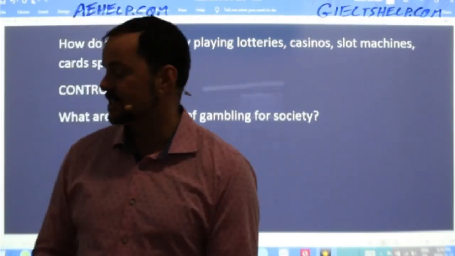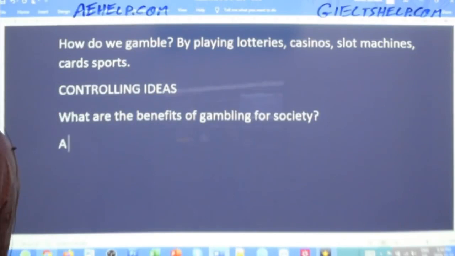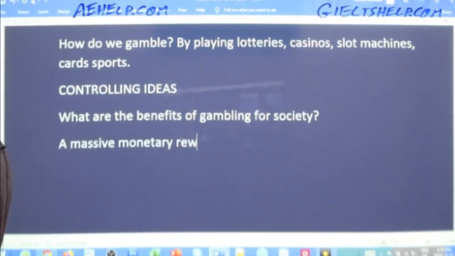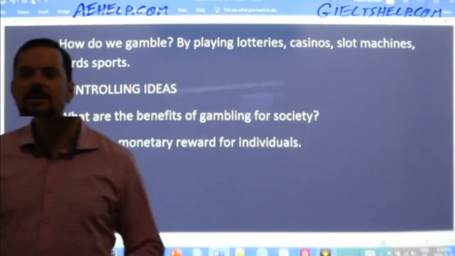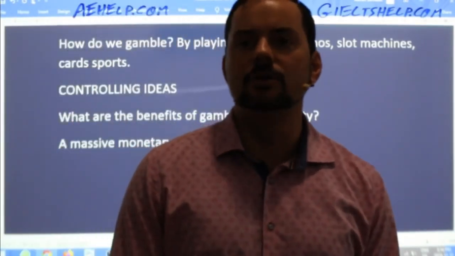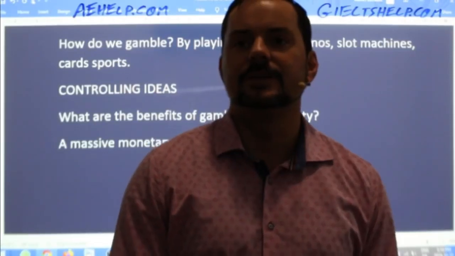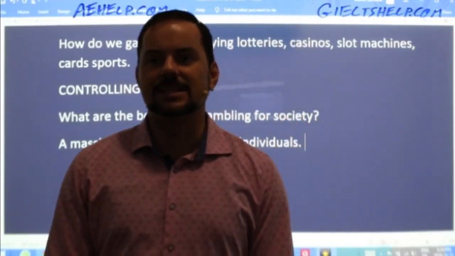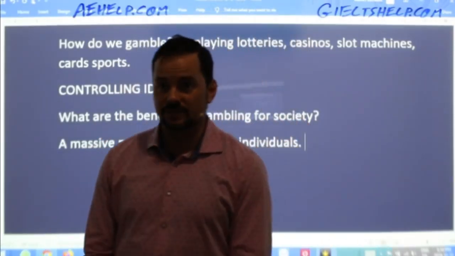Hassan says a massive reward for the individual. Sure. Okay. What else? So think clearly here. Happy Singh says earning money. Who earns money? Shiro Jidin says it's a great source of money. Great source of money for who?